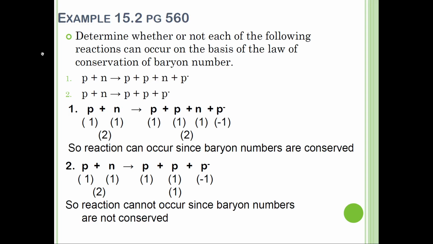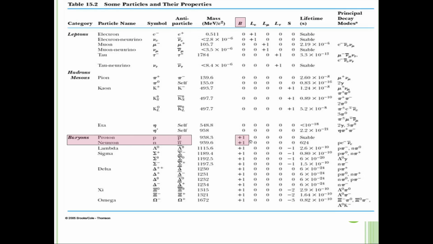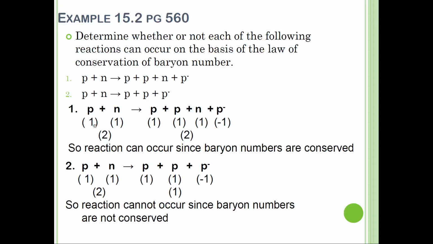Okay, this one is quite simple. In general, all is P and N, so it should be 1 or negative 1. For example, P plus N, this one is before, this one is after. For baryon number, P is positive 1, N is positive 1. So we put 1 plus 1, equal to 2.